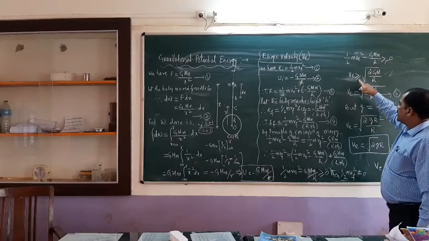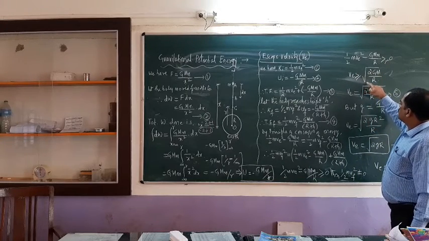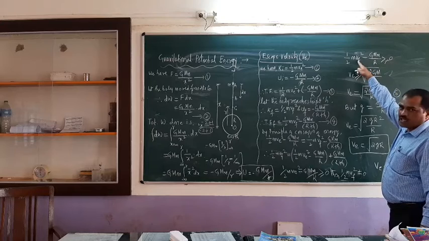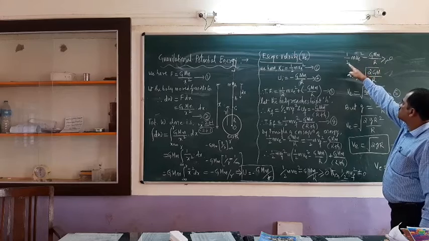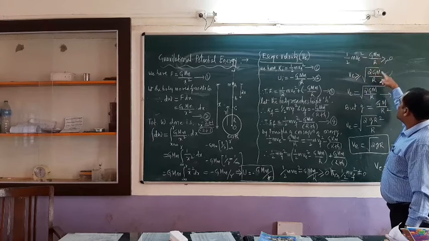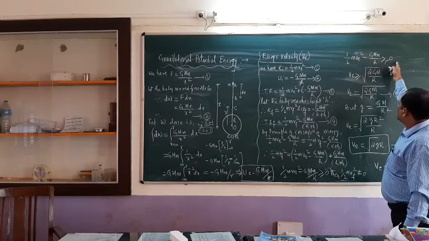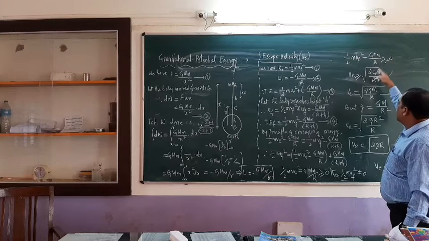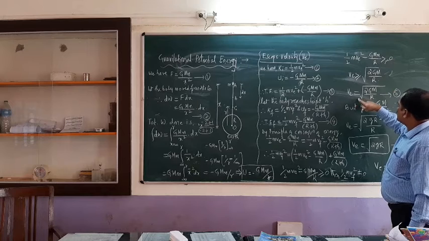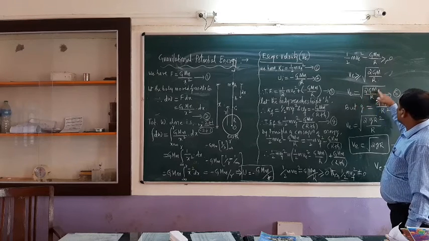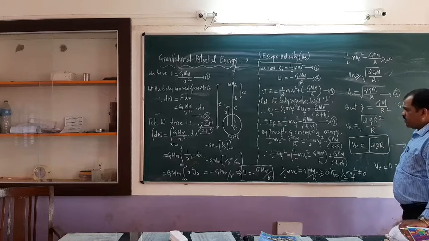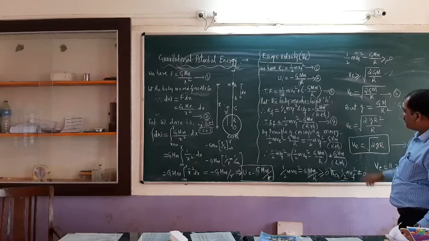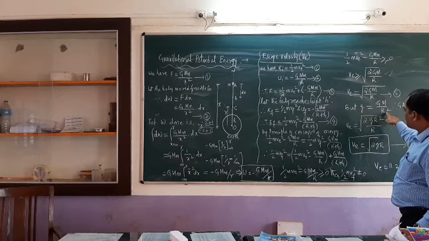Therefore v is greater than or equal to, because v square is there, v is equal to root of, the 2 comes to the numerator, 2GM, this minus, if it comes to the right hand side it becomes plus, so root of 2GM divided by R. So v is equal to square root of 2GM divided by R. Already in the first derivation we have derived g is equal to GM divided by R square.